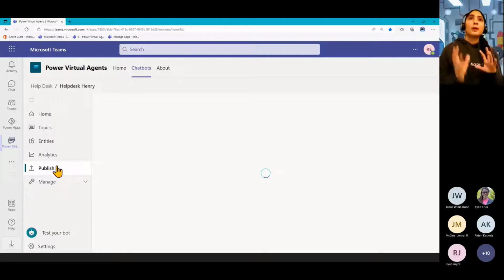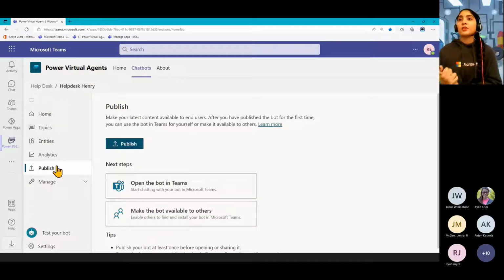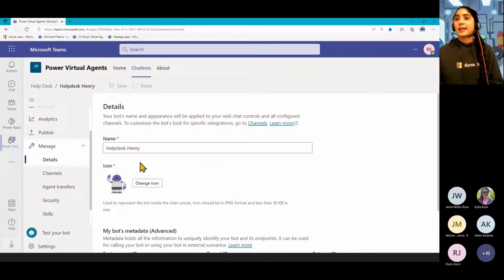And then I'll show the publish area later on. So these are the different ways we can distribute the bot internally to our organization, but I'll bring that up a bit later when we're up to the publishing stage. Then you can also do things like change the name, give it its own icon and things like that. So that's just a quick overview of the actual app and what the interface looks like for when you're building your Power Virtual Agent.